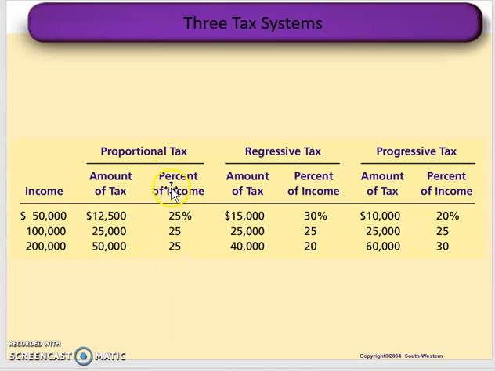What makes it progressive, regressive, or proportional is the percentage of income. So you can see the percentage stays the same for all three incomes here. The percentage goes down, my bad, it goes down for regressive taxes, and it goes up for progressive taxes.